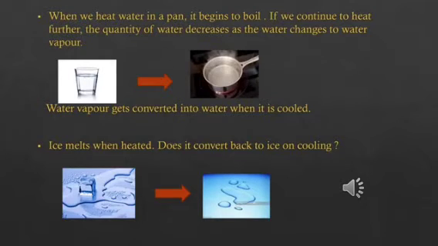Now let us look into the next example. Ice melts when heated. So solid ice is turning into liquid water. Does it convert back to ice on cooling? Yes. On cooling, the water turns back into ice again. So the change takes place here in the case of an ice cube. So in both these examples, we have observed that on heating, change occurs and there is a change in state of matter.